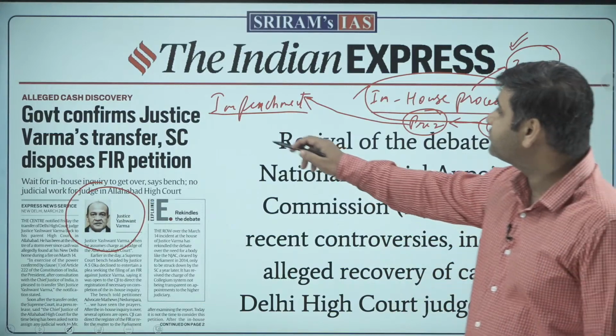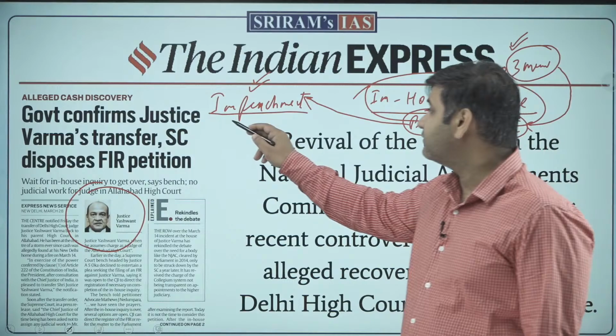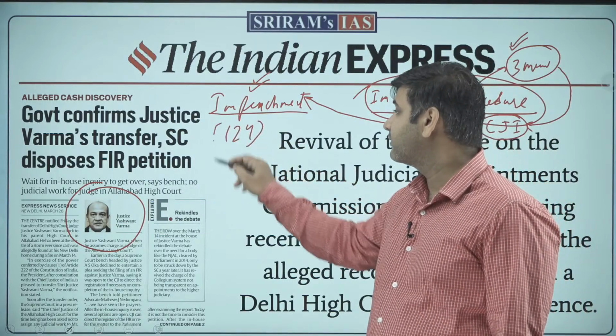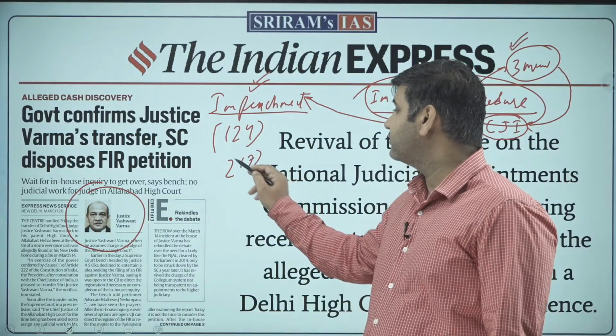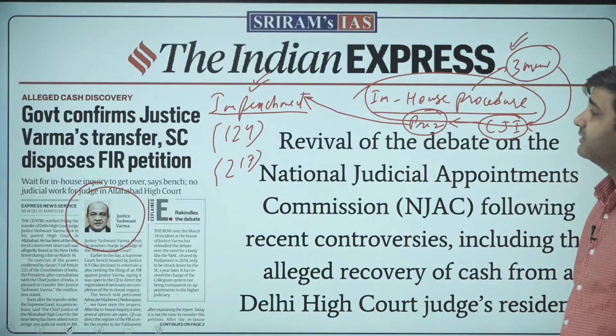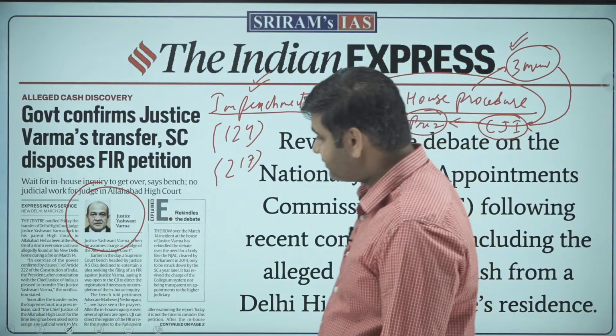This is constitutional, mentioned in the Constitution under Article 124 and 217 for the High Court judges. But this one is not mentioned in the Constitution. This is an in-house procedure established by the Supreme Court through several judgments. Okay, I hope you are getting this point.